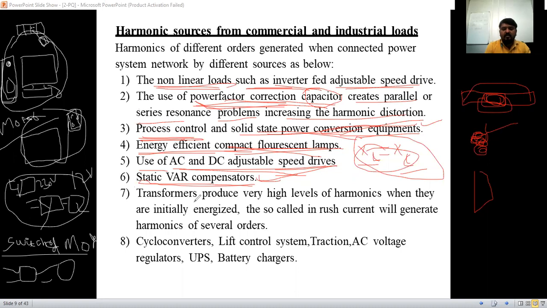Next, the transformers produce very high level of harmonics when they are initially energized. ट्रांसफार्मर मैन्युफैक्चरिंग करते हैं, मैन्युफैक्चरिंग करने के बाद इमीडिएटली हमने सप्लाई दे दिया उनको. So immediately we have given the supply, and in that condition what will happen? It will not give the exact output from the whatever 11 kV to 230 or 240 volt.